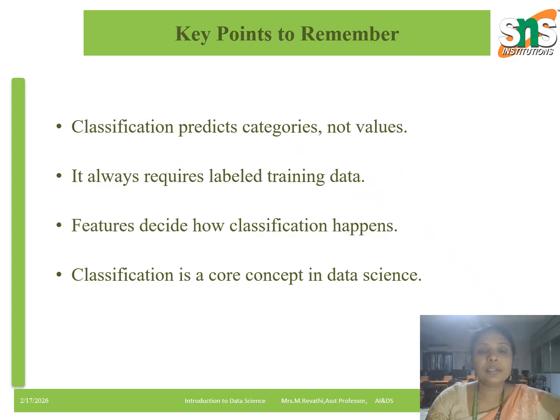Next, we see the key points to remember. Today we discussed that classification predicts categories, not numbers. It requires labeled training data. Features decide how classification works. It is a core concept in data science. So these are the key points we take away from today's session.